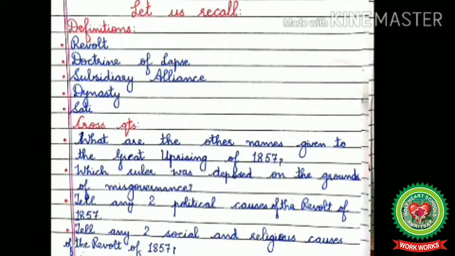Definitions: revolt, doctrine of lapse, subsidiary alliance, dynasty, and sati. Now answer these cross questions. What are the other names given to the Great Uprising of 1857? Which ruler was deposed on the grounds of misgovernance? Tell any two political causes of the revolt of 1857. Tell any two social and religious causes of the revolt of 1857.